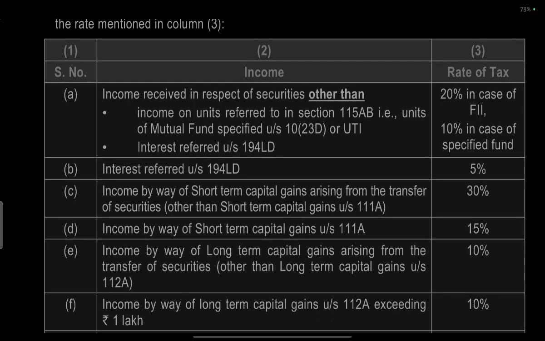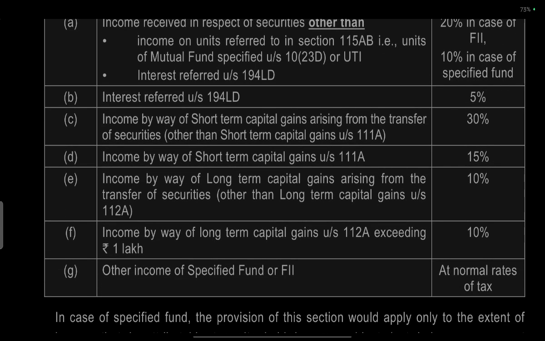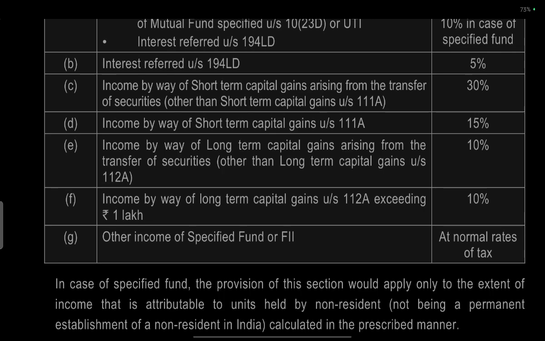Income rate of tax. Income received with respect to securities, other than income from units specified in section 115AB or units of a mutual fund under section 10(23D) or UTI: 20% in the case of FII and 10% in the case of a specified fund. Interest referred to in section 194LD: 5%. Income by way of short-term capital gain arising from transfer of securities other than short-term capital gain under section 111A: 30%. Income by way of short-term capital gain under section 111A: 15%.